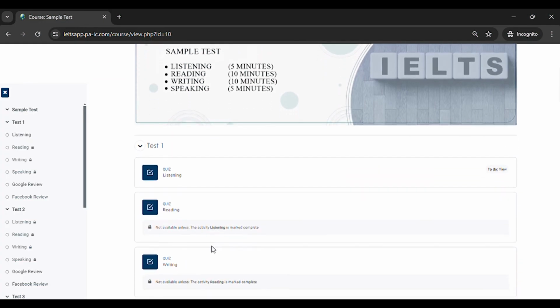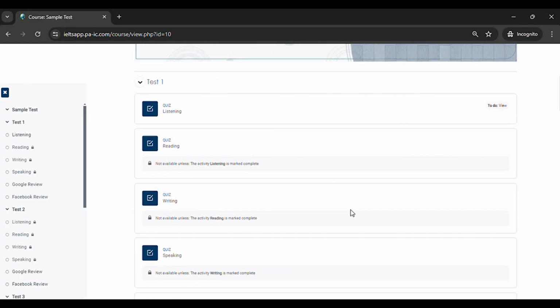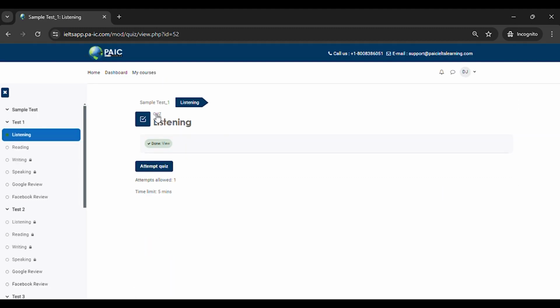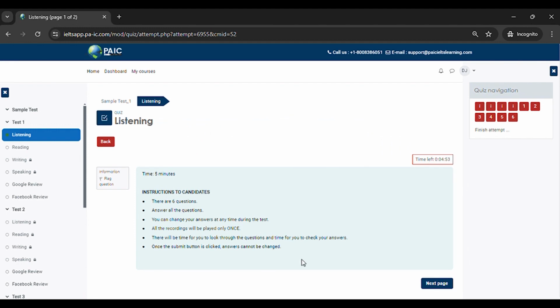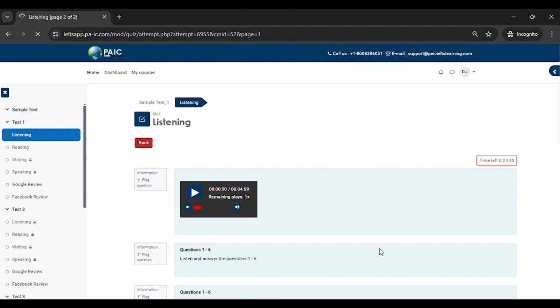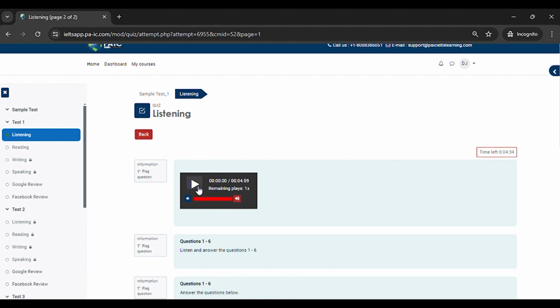Listening. In the first skill, Listening, click on Attempt Quiz and then Start Attempt. Read the instructions carefully and adjust the volume as needed using the volume buttons. Listen to the recording and answer the questions accordingly.